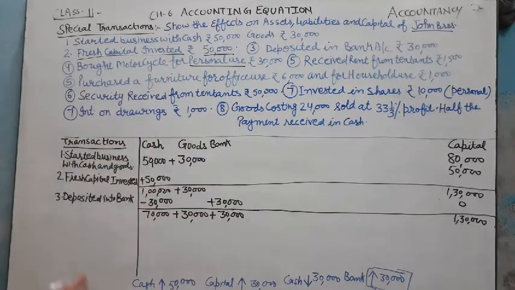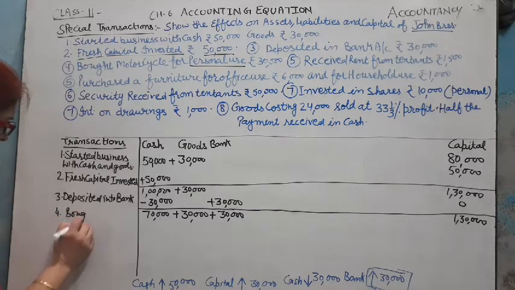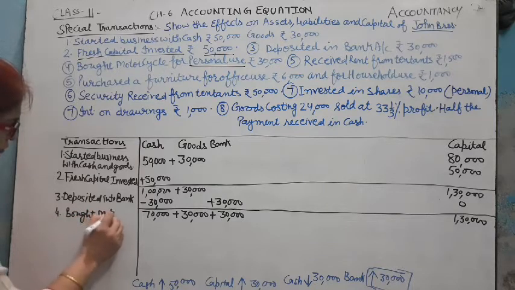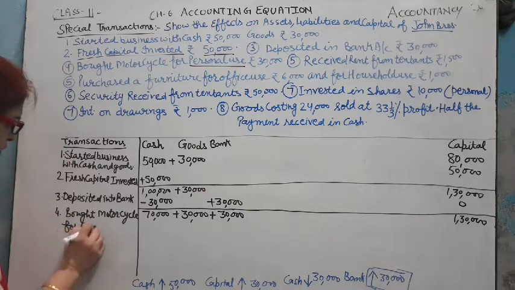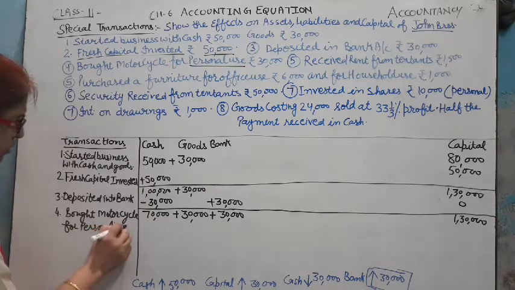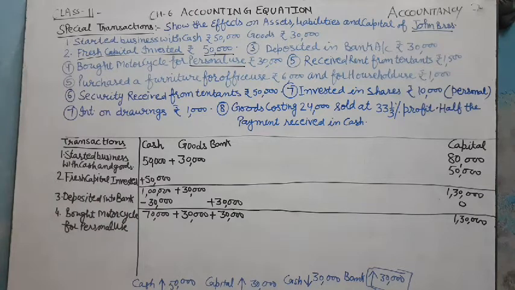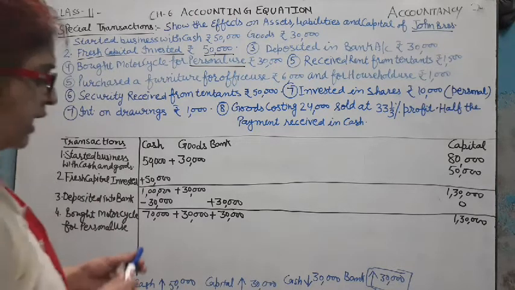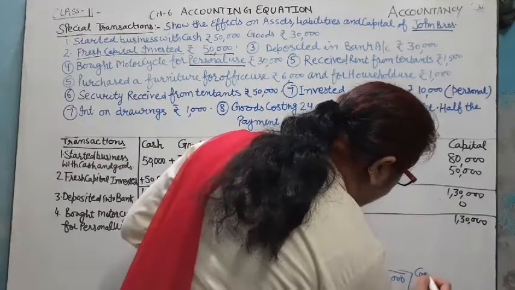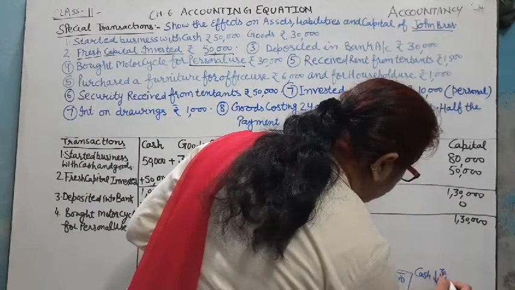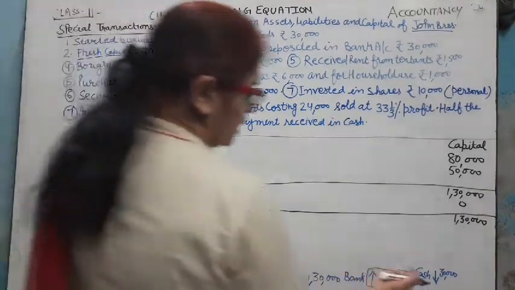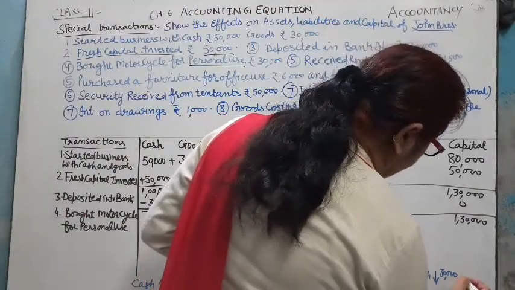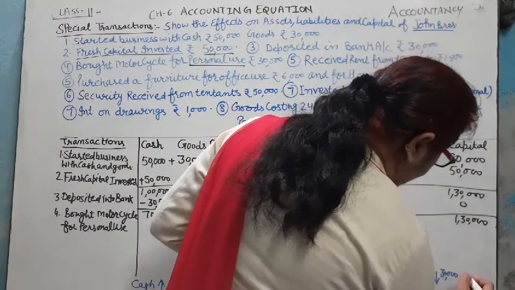Next transaction is bought motorcycle for personal use. पर्सनल यूज के लिए उसने मोटरसाइकिल परचेज किया. दैट मीन्स ड्रॉइंग्स. Here we write bought motorcycle for personal use. अब उसने पर्सनल यूज के लिए मोटरसाइकिल खरीदी है. बाय दिस ट्रांजैक्शन कैश इज डिक्रीज बाय 30,000, क्योंकि when we go to buy a motorcycle we pay the money in cash. 30,000 cash is decreased and it is drawings.